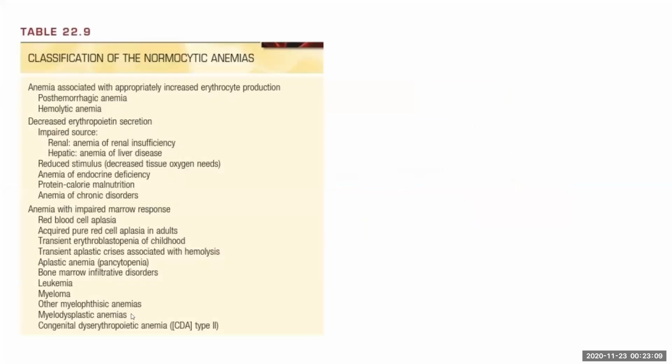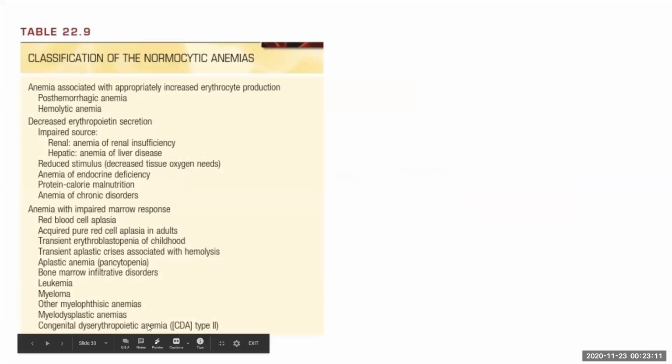This is the same. I mentioned the congenital dyserythropoietic anemia under macrocytic. There I have told about type 1 and 3. Type 2 causes normocytic anemia. Type 2 is the most common one.